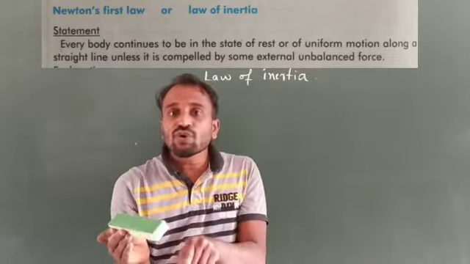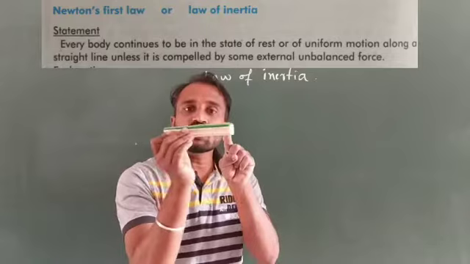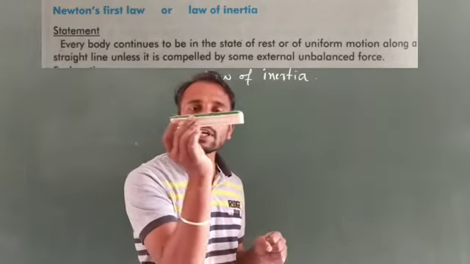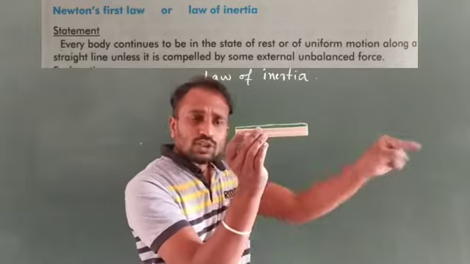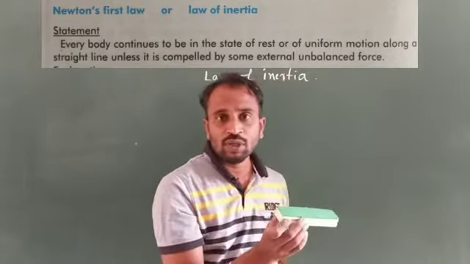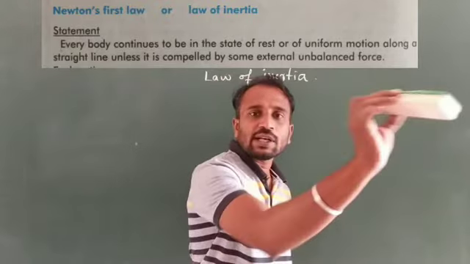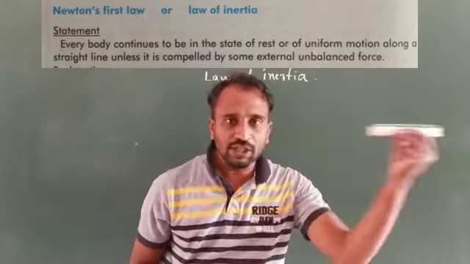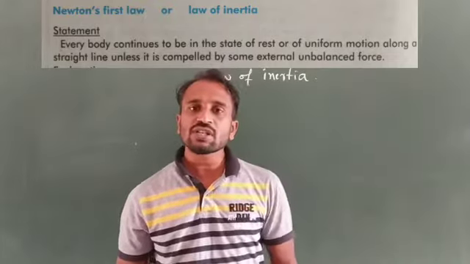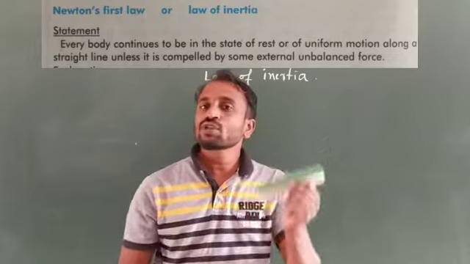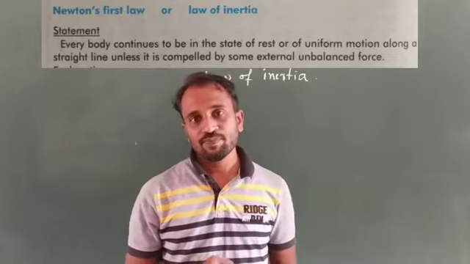When you apply a force, then only the object changes its direction. Otherwise, it continues in a state of motion, a uniform motion along a straight line. If you apply the force, then what happens? Direction changes. Suppose you apply the force again, then what happens? The speed or velocity of the object changes. Otherwise, it continues in uniform motion along a straight line.